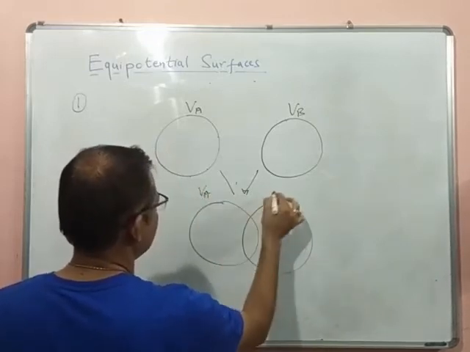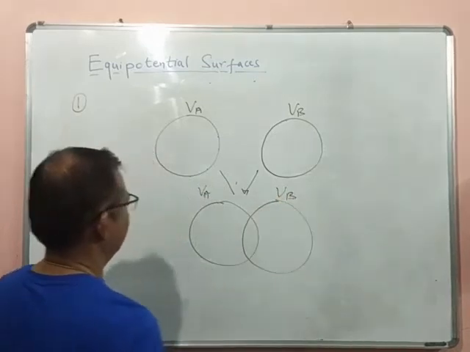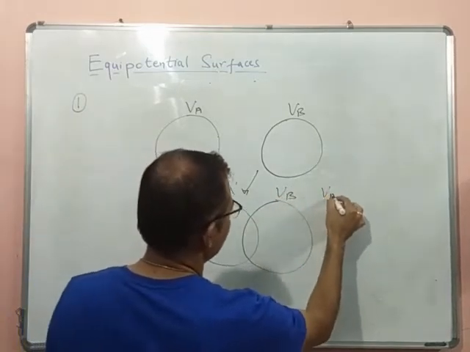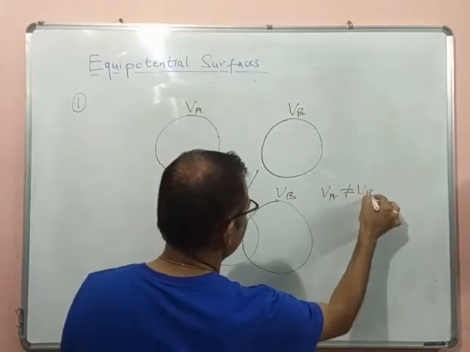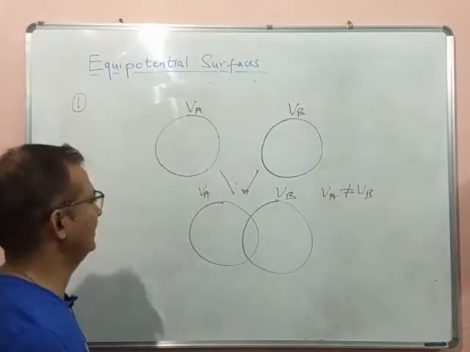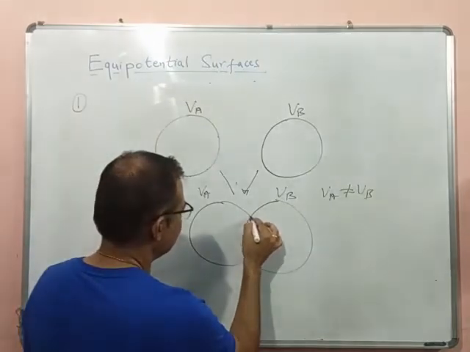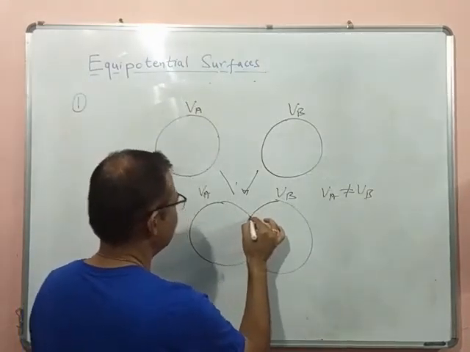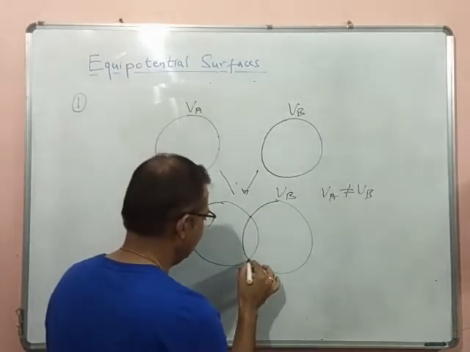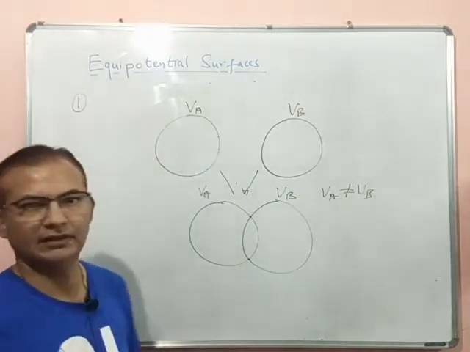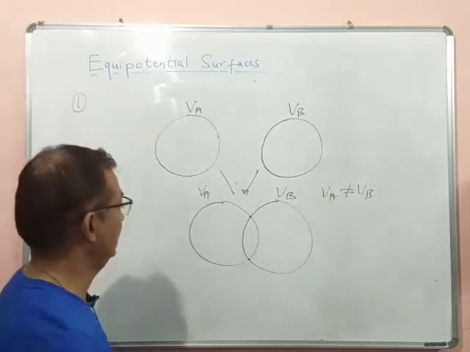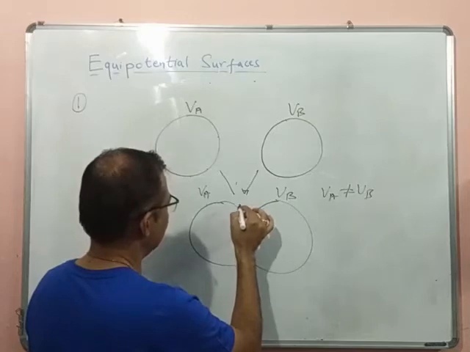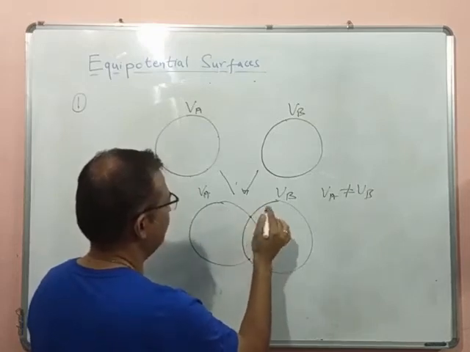So VA and VB, at every point on this one the potential is VA, and VA is not equal to VB. We say that VA is not equal to VB, but consider this point where they intersect. Now tell me, is this equal to VA or VB? Hard to say. Yes, it can be both. This point is lying on the VA sphere and also on the VB sphere.